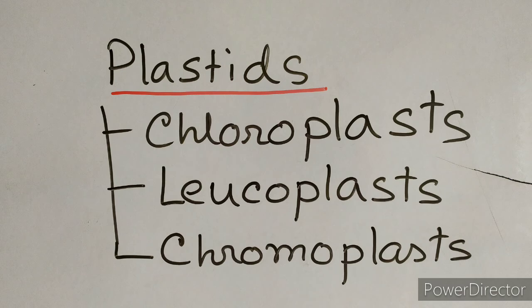Leucoplasts are colorless plastids. Leucoplasts help in the storage of food. Next is the chromoplast. Chromoplasts are colored plastids. They may be red or yellow in color. These are responsible for the color of flowers and fruits like tomatoes, carrots, etc.